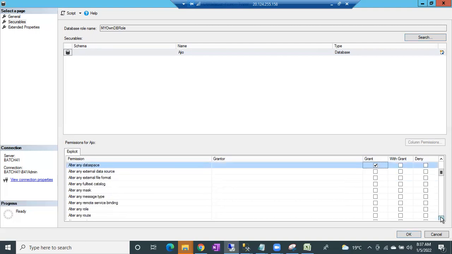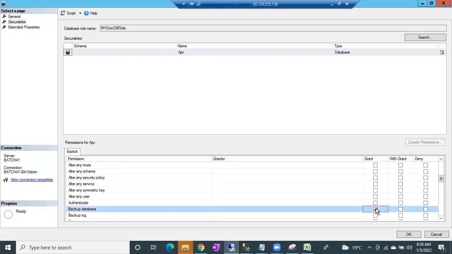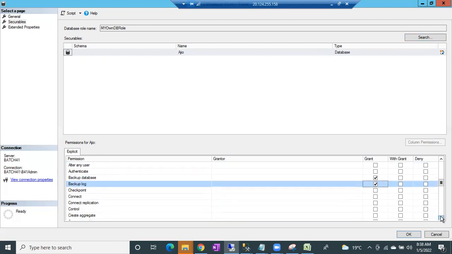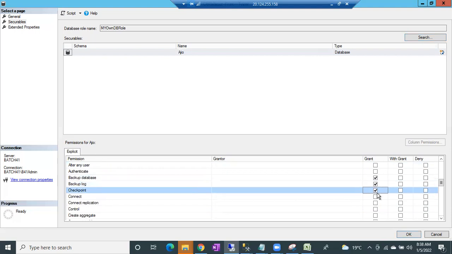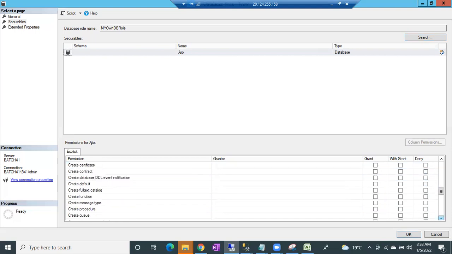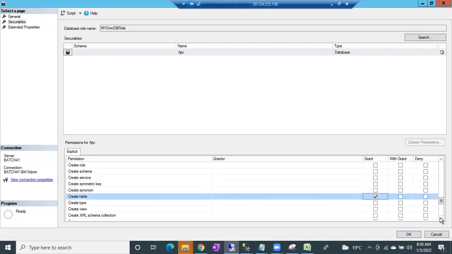A lot of permissions are there, nothing to worry. We don't use them usually. We'll give it to users. So you can see backup database. I want to combine this permission. Backup log file. I want to do this as well. Checkpoint. Of course, I want to run checkpoint. Connect, automatically you will get it. Create schema and all, create table. Of course, create table. I want this permission.